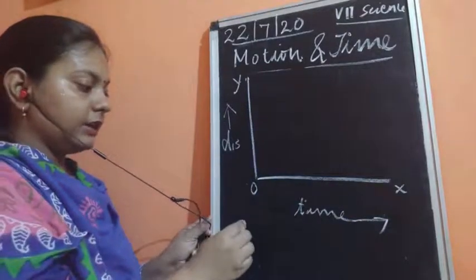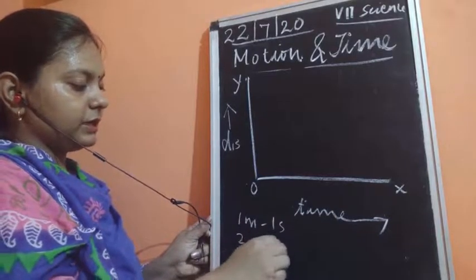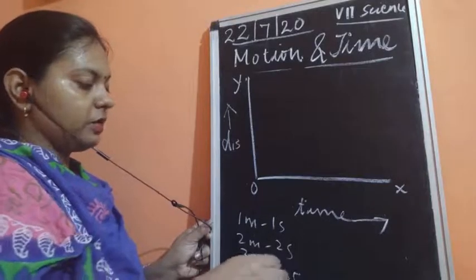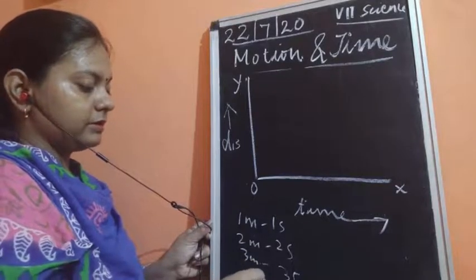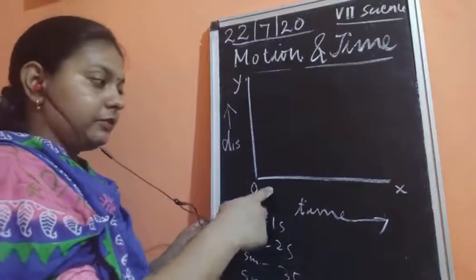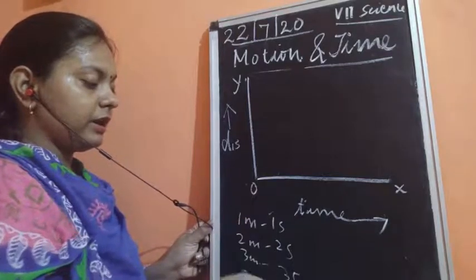Fine. Now the data was that 1 meter in 1 second, 2 meters in 2 seconds, 3 meters in 3 seconds, and so on till 5 meters in 5 seconds. Now, if you have drawn this time, we can see that the limit is starting from 1 and ending with 5.